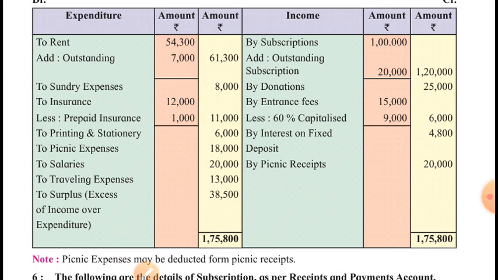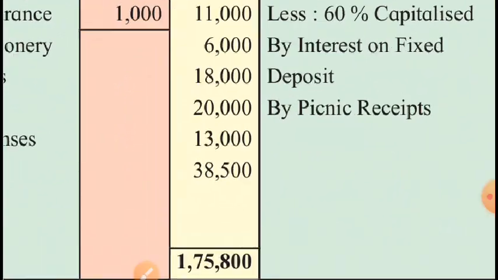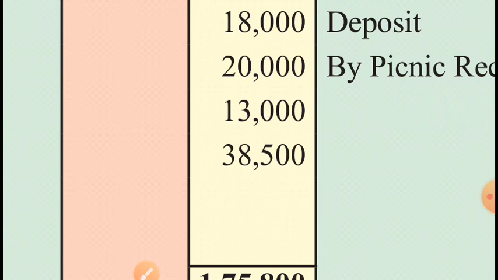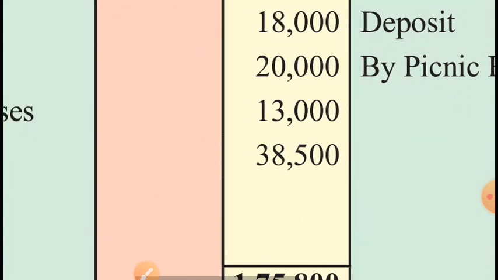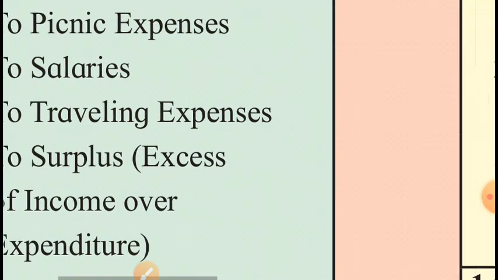Generally we call it profit, but here it is called surplus. So the excess of income over expenditure is 38,500, and this credit balance of the income and expenditure account is called surplus.